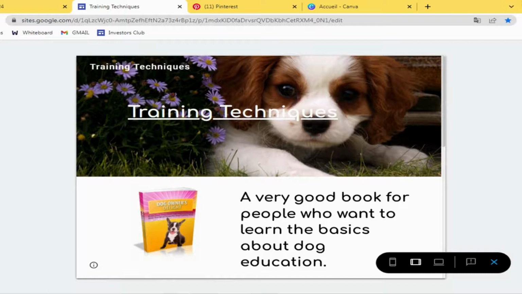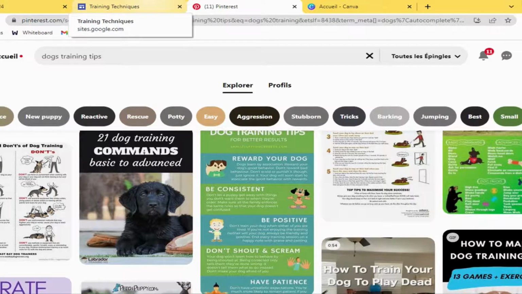Now let's talk about the traffic source that we're going to use. As you can see right here, we're going to use Pinterest as a traffic source. Why Pinterest? Because there are millions of people visiting Pinterest each day. It's a huge platform that you can use, and it's affiliate friendly. Why? Because this platform allows you to include links in your images. So this platform is everything about images and links.